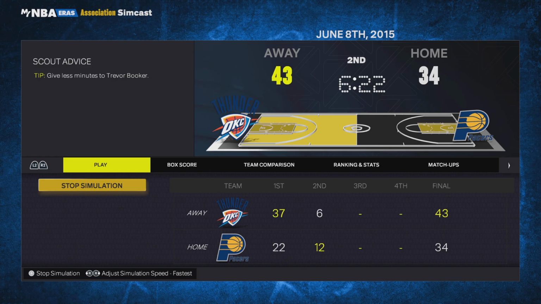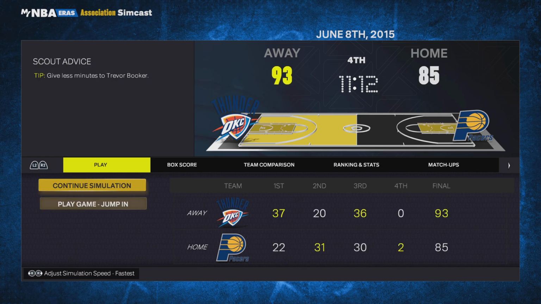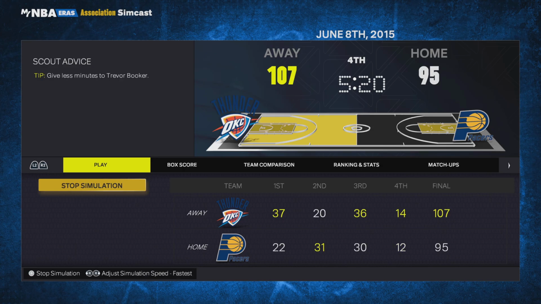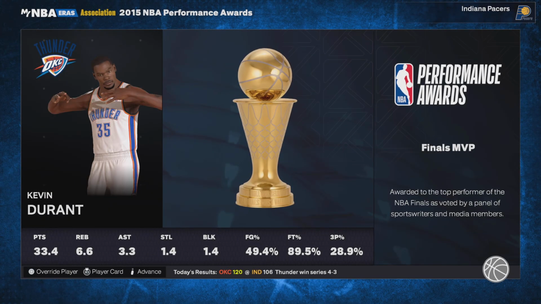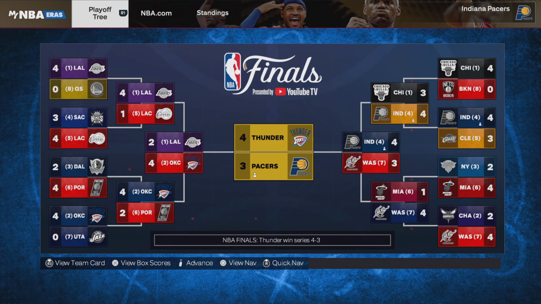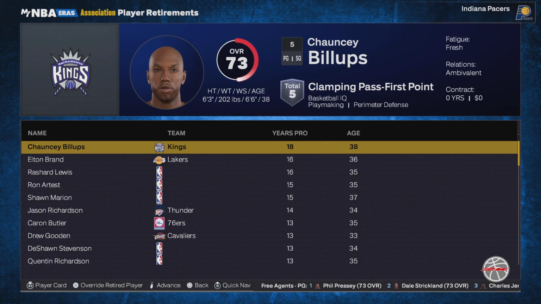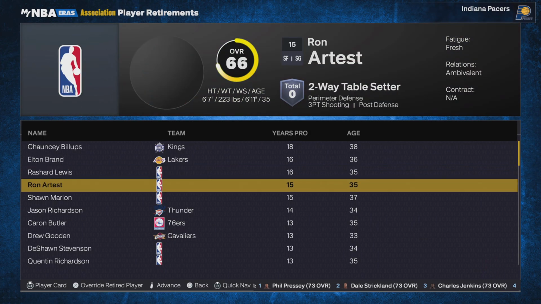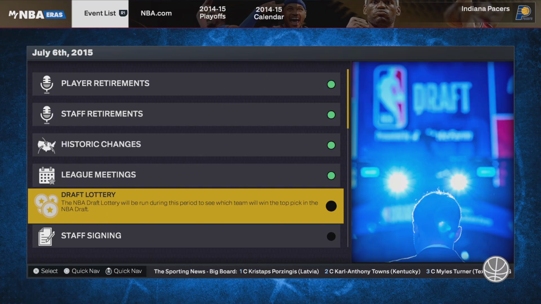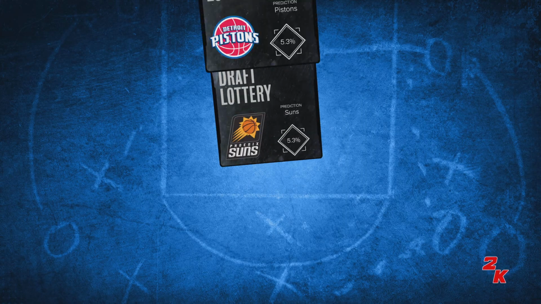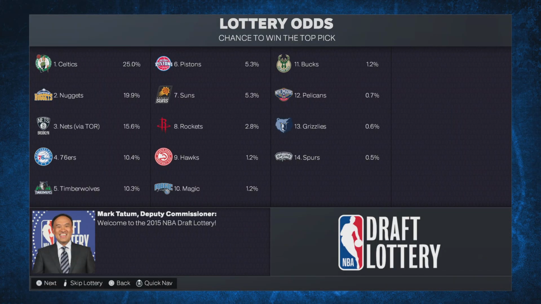They're home and they're getting blown out. Holy fuck. Okay, now they're coming back now. Are they gonna come back here? I don't really know. They're not coming back. They're not coming back. Oh my gosh. Okay. Kevin Durant wins Finals MVP. Sean Spirit retires. That was Brand retires. Damn, they fucking sold, bro. They low-key sold in that finals. Why would they pass to him? I still don't get that. Whatever.